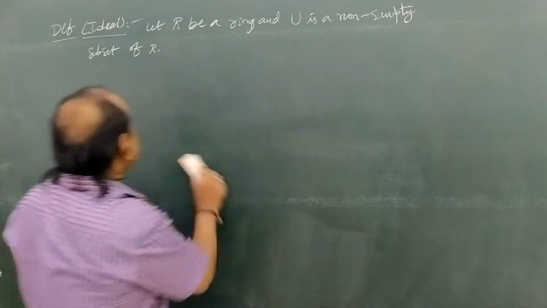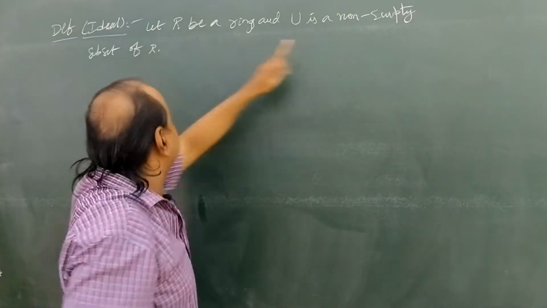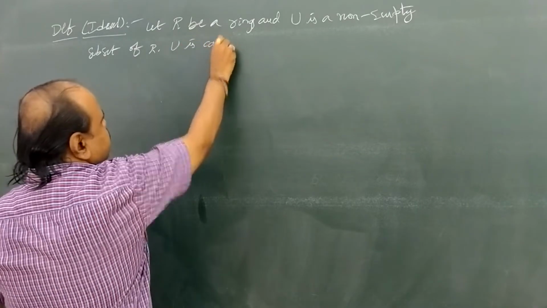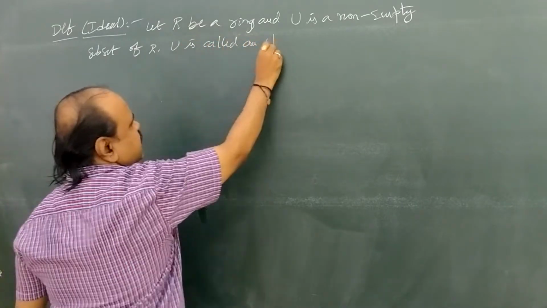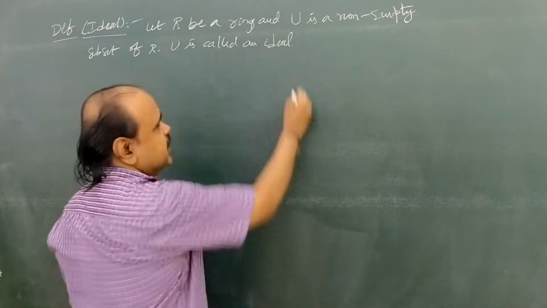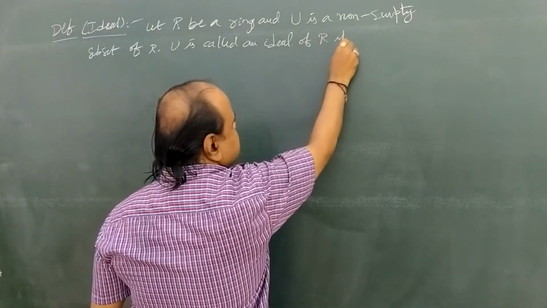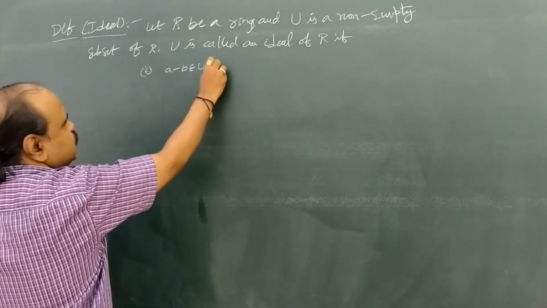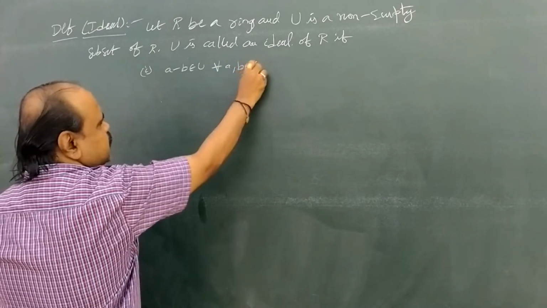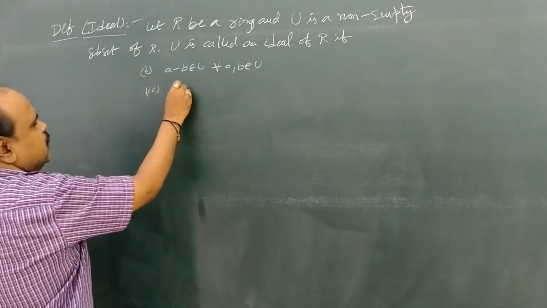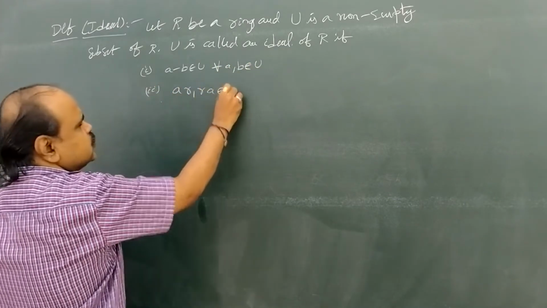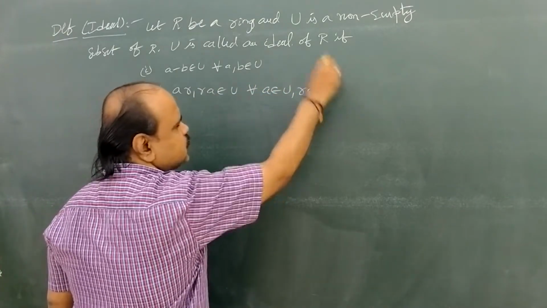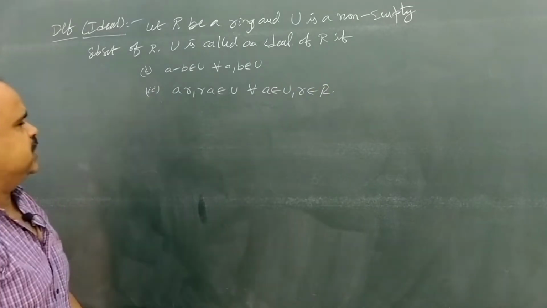So let capital R be a ring and U be a non-empty subset of capital R. U is called an ideal of capital R if, first, A minus B belongs to U for all A comma B belongs to U. Second, AR comma RA belongs to U for all small a belongs to U and small r belongs to capital R. Okay, this is the ideal definition.